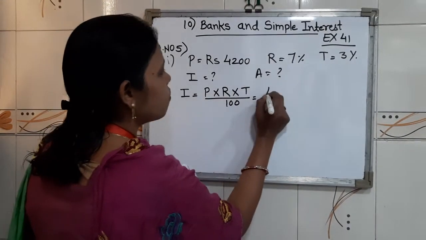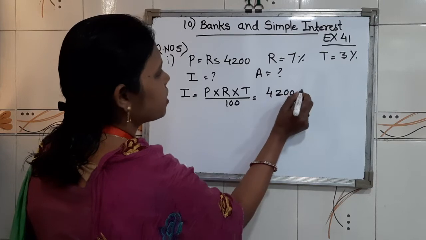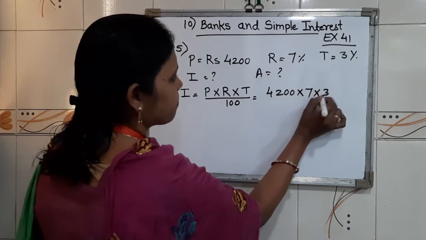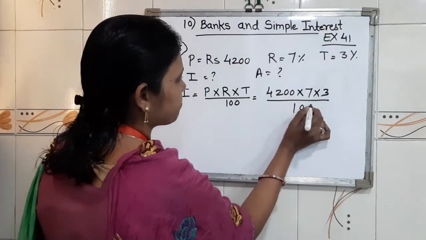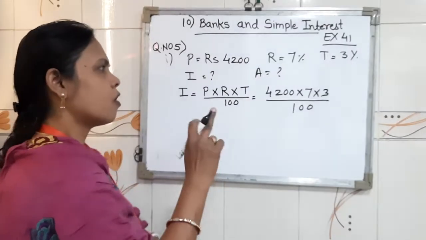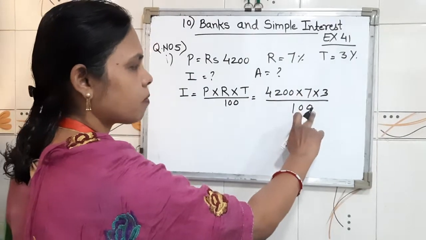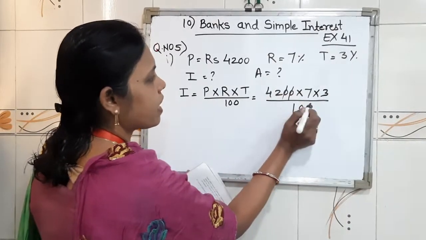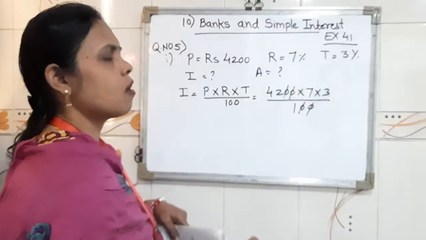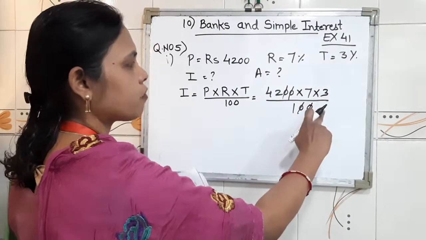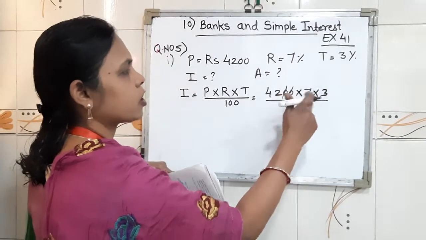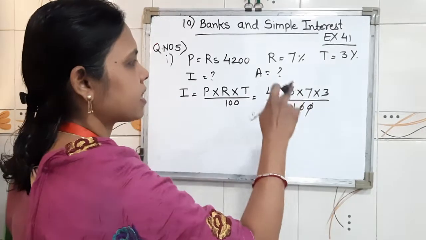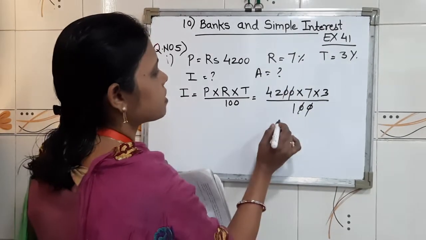Then P equal to 4,200 into R 7 into T 3 upon 100. So children, from the numerator and from the denominator we will cancel 100. Here we have cancelled 100 from the numerator and from the denominator. After that, whatever remaining numbers are there, we will multiply those numbers.